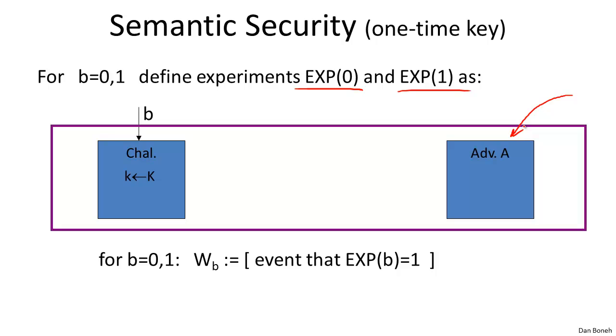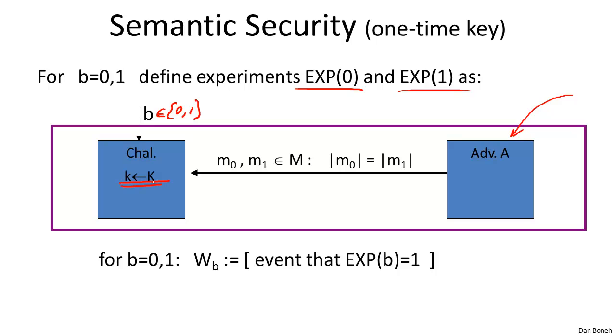And then the challenger does the following. So really we have two challengers, but the challengers are so similar that we can just describe them as a single challenger that in one case takes as input the bit set to 0, and in the other case takes as input the bit set to 1. And let me show you what these challengers do. The first thing the challenger is going to do is pick a random key, and then the adversary is going to output two messages M0 and M1. Okay, so this is an explicit pair of messages that the attacker wants to be challenged on.